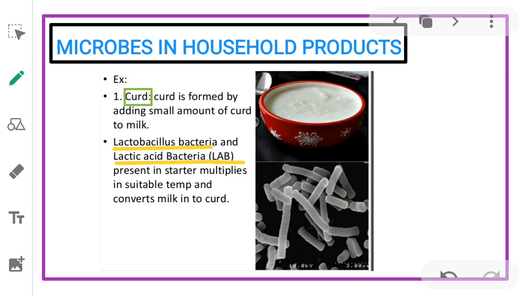A small amount of curd added to the fresh milk as inoculum or starter contains millions of lactic acid bacteria, which at suitable temperatures multiply, thus converting milk to curd. It also improves the nutritional quality by increasing vitamin B12. In our stomach too, the lactic acid bacteria play a very beneficial role in checking disease-causing microbes.